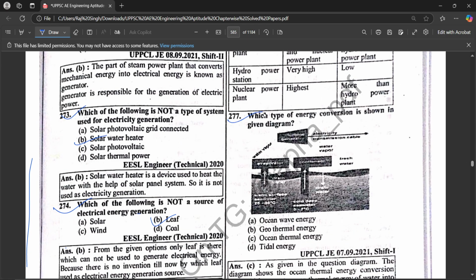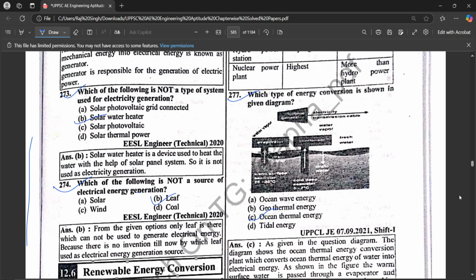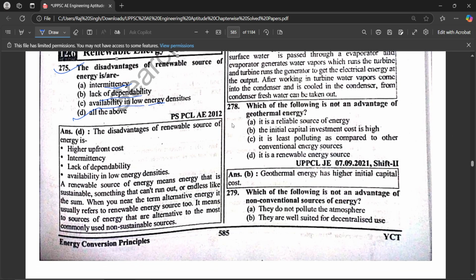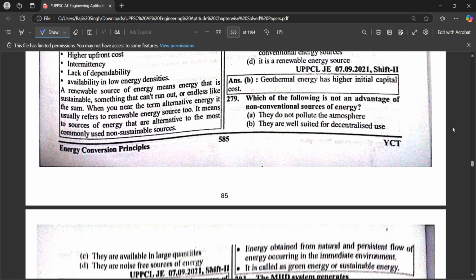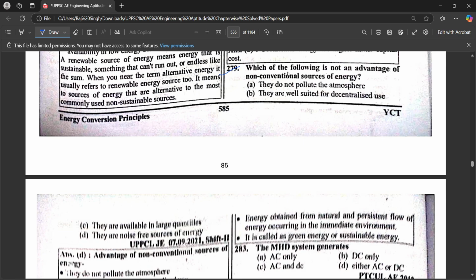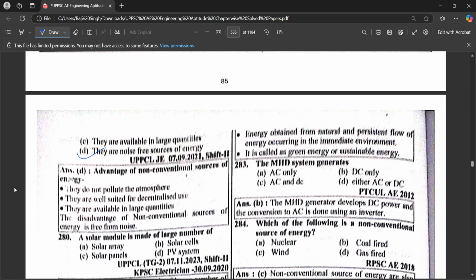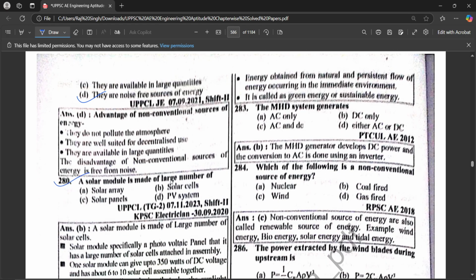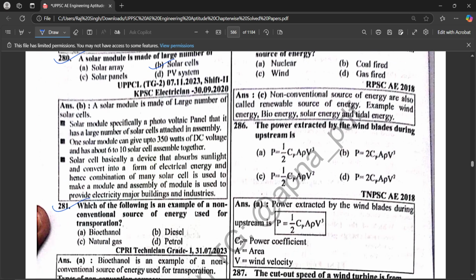Which type of energy conversion is shown in the given diagram? Ocean thermal energy. Which of the following is not an advantage of geothermal energy? The initial capital investment cost is high. Which of the following is not an advantage of non-conventional sources of energy? They are noise free. A solar module is made of a large number of solar cells. Which of the following is an example of a non-conventional source of energy used for transportation? Bioethanol.